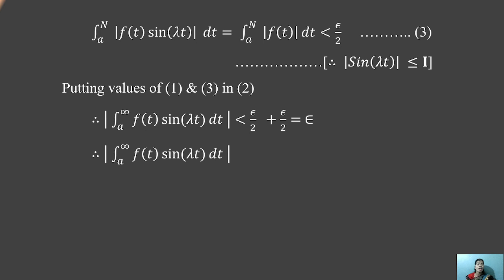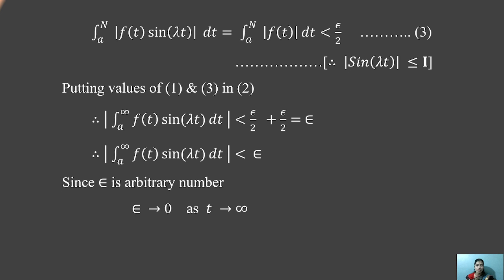Then cross multiplying gives 4 epsilon by 4, then the 4 cancels, giving epsilon. So mod of the integral from a to infinity of f(t) sin λt dt is less than epsilon, because epsilon is an arbitrary number.